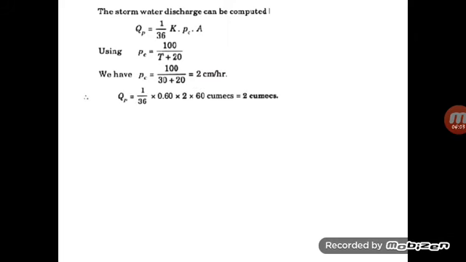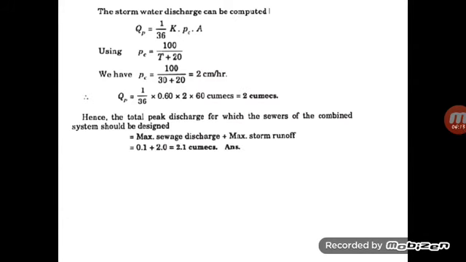By substituting all the values, we get the QP value as 2 cubic meters per second. In a combined system, we have to add both the maximum sewage discharge and the maximum storm runoff: 0.1 plus 2 is equal to 2.1 cubic meters per second. This is the total peak discharge for which the sewer of the combined system should be designed.